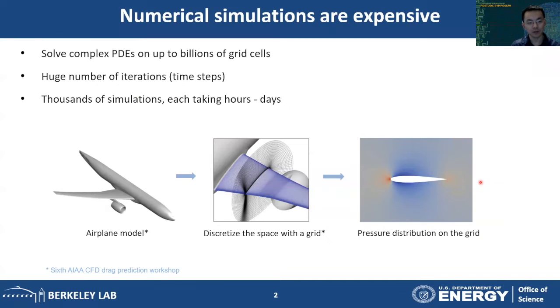Now, before I go to a machine learning model, I want to first introduce how we do flow simulation with conventional computational fluid dynamics. If we want to get the flow over this airplane, typically we need to first discretize the space with a grid. And then we solve the governing PDEs on the grid to get the variable distribution over the airfoil.